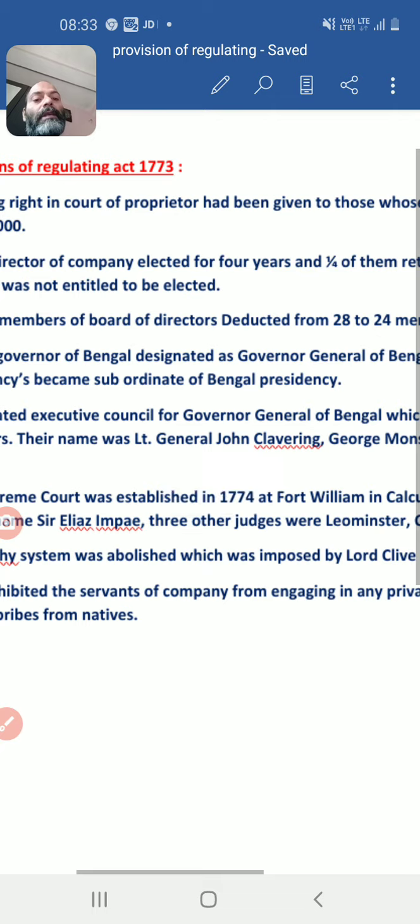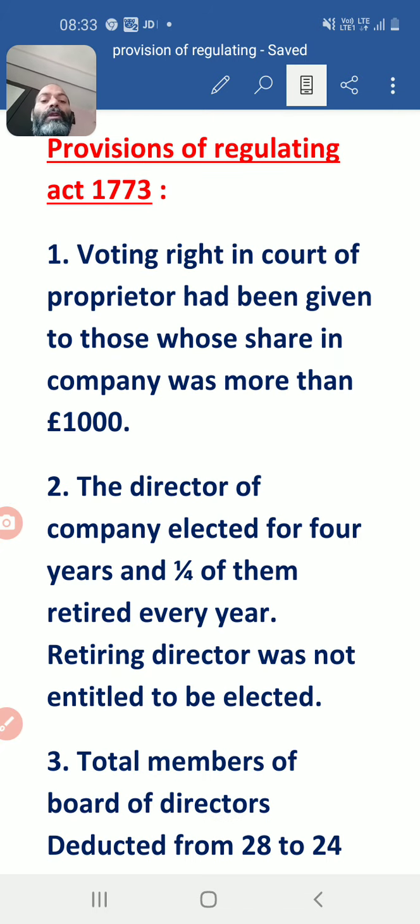Actually, the voting right in the Court of Proprietors was given to those whose share in the company was more than 1000 pounds. Before the 1773 Regulating Act, the voting right in the Court of Proprietors had been given to those whose share in the company was 500 pounds, because through that they got the voting right to elect the members of the Board of Directors.